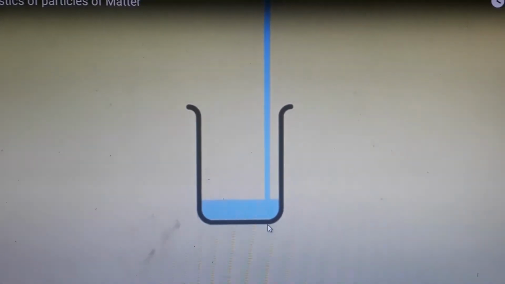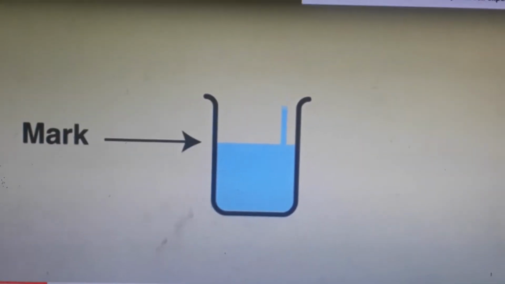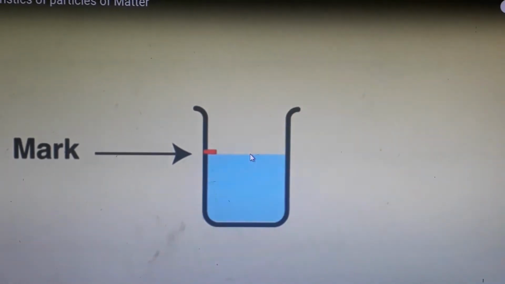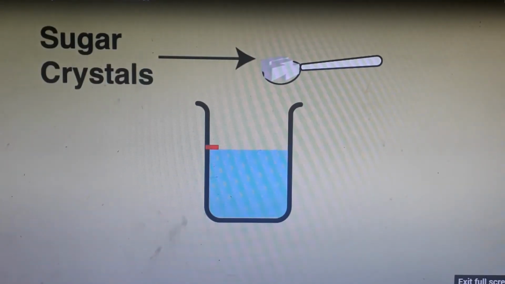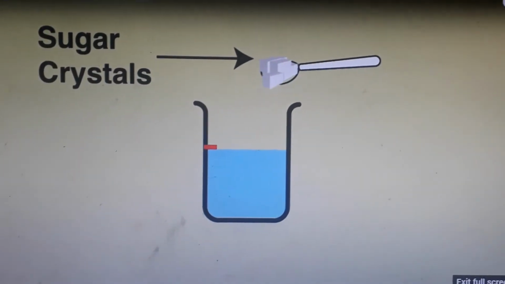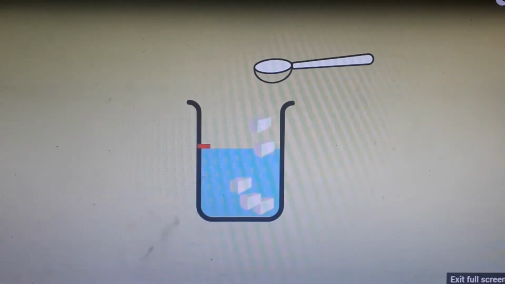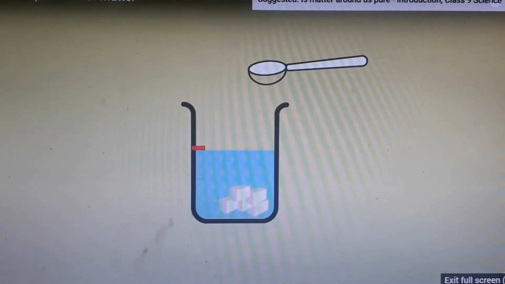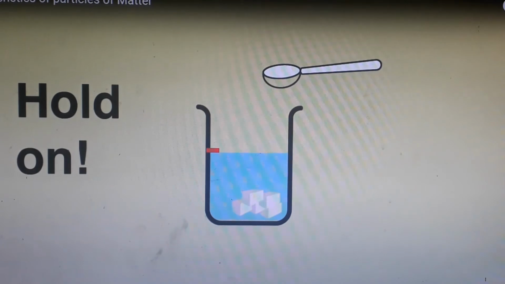So we take a beaker and fill half of the beaker with water, not to the top, and make a mark here to mark the level of water. Now add some sugar crystals to this water. The sugar crystals will go down into the water, and after some time you will see that the sugar crystals are able to cut through the molecules of water.